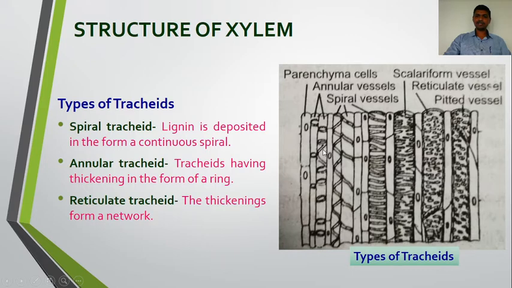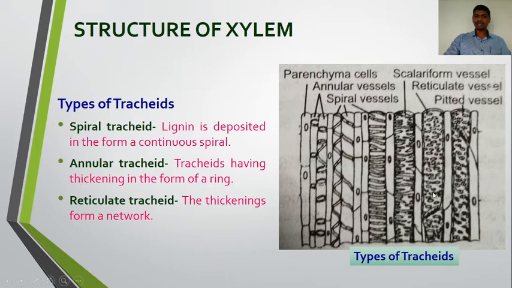Similar types of thickenings are also seen in the vessels of the xylem. Here a common diagram is shared for explaining the various thickenings of the lignin deposited on the cell wall. Here in the spiral tracheids, the lignin is deposited in the form of a continuous spiral. Here annular tracheids have thickenings in the form of a ring. Then reticulate tracheid, where the thickenings form a network. Here we can see the reticulate tracheids. It looks like a network, so it is called reticulate tracheid.